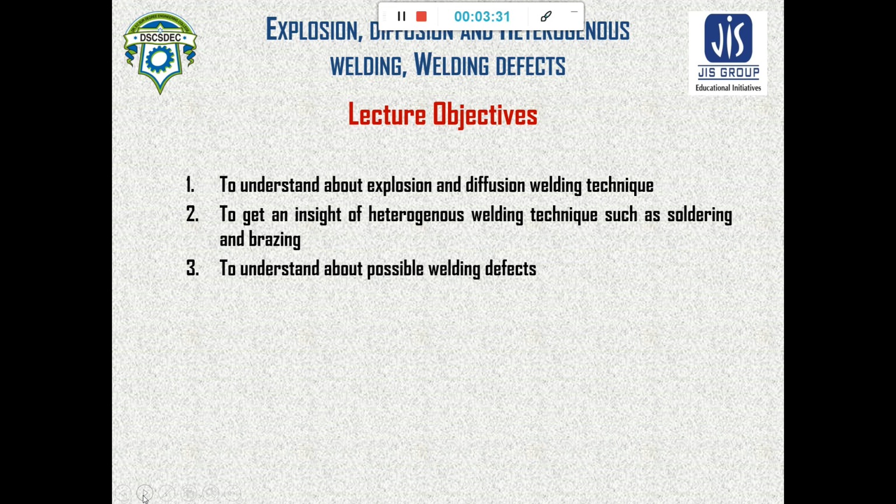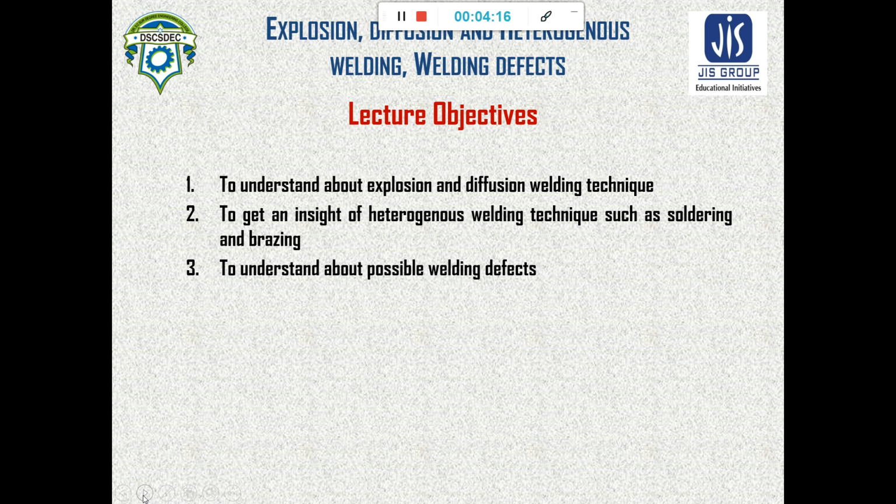But in case of solid liquid state welding, or in case of soldering, brazing or braze welding, that is also a low temperature welding, but the melting of the filler material occurs and the joining will happen due to that molten filler material only. So that is known as the heterogeneous welding technique. Next, we will know about the common welding defects, or possible welding defects, that we should take care of. So that we will know in this lecture.